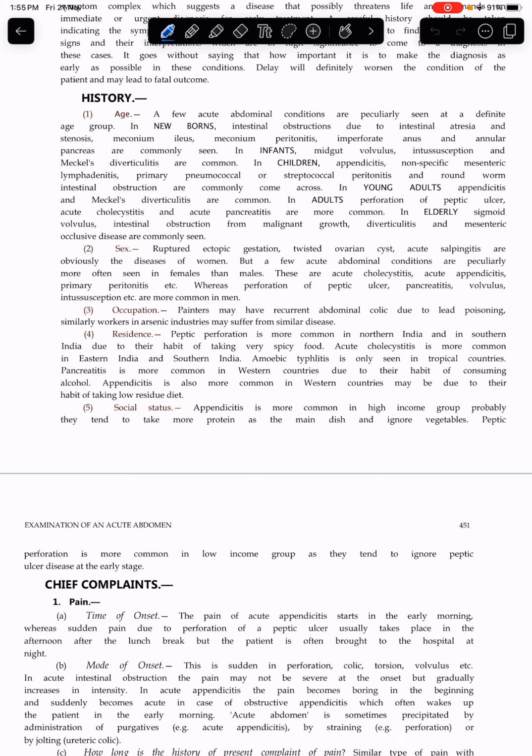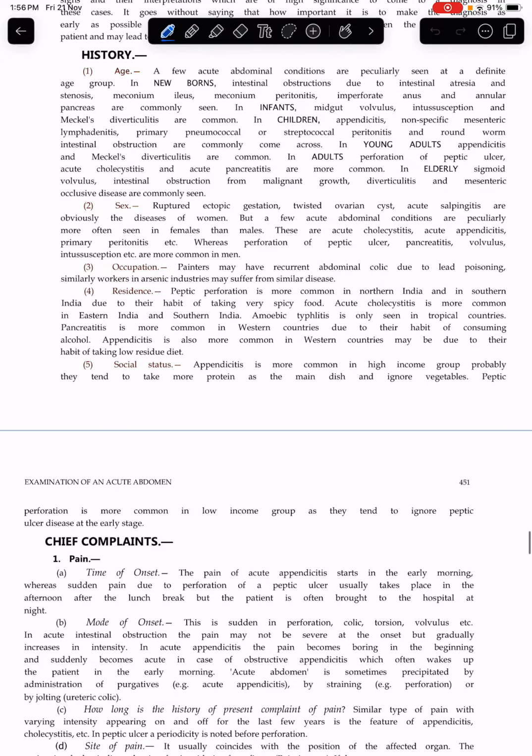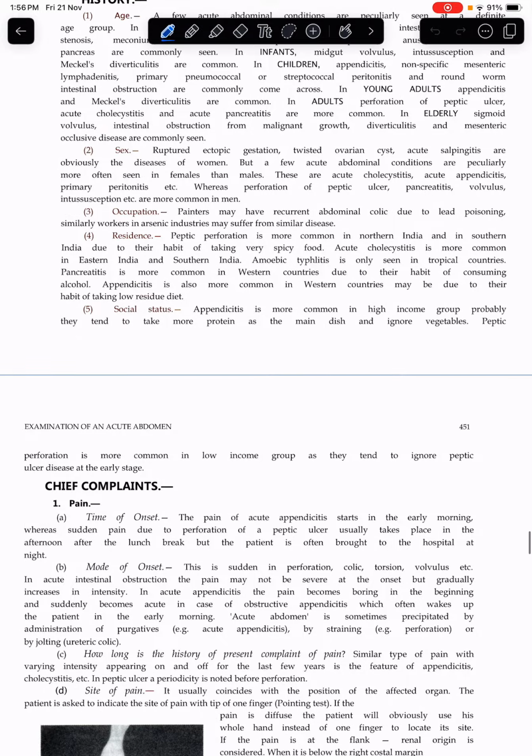Amoebic typhlitis is only seen in tropical countries. Pancreatitis is more common in western countries due to their habit of consuming alcohol. Appendicitis is more common in western countries due to their habit of taking a low residue diet, that is, they eat less roughage.